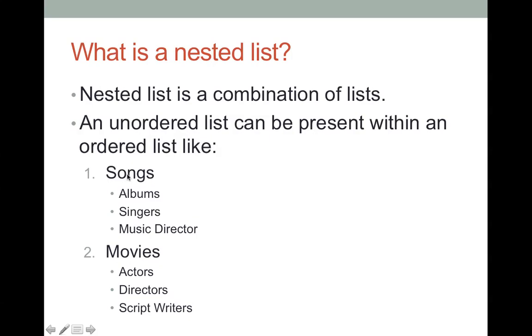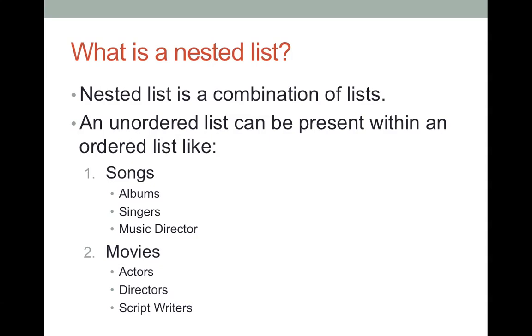Under the songs you have an unordered list: albums, singers, music directors. The second numbered item is movies. Under that, again an unordered list has been used. So we are using a different combination of lists. One is starting as ordered, and within that ordered list comes the unordered list.